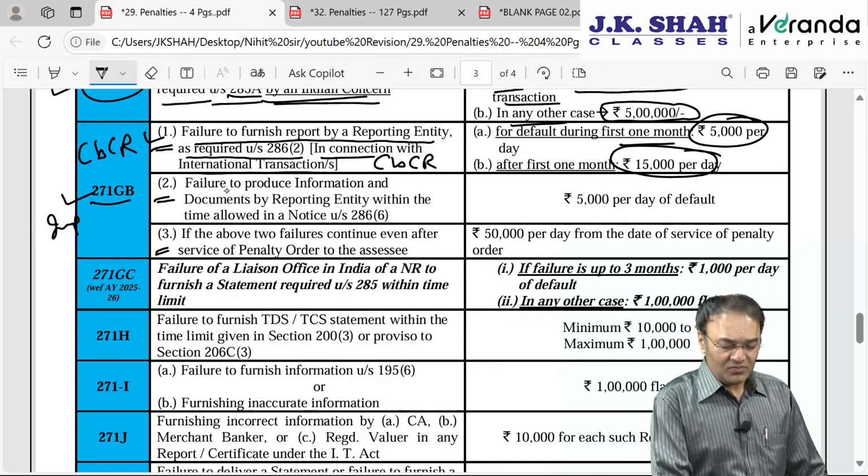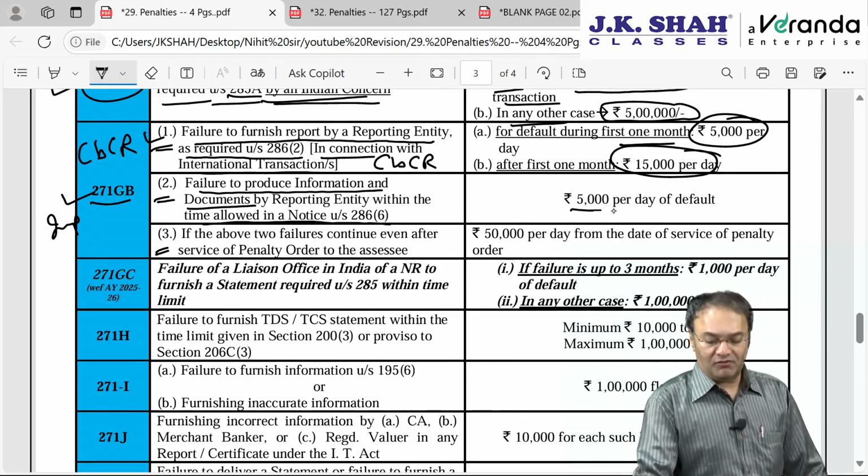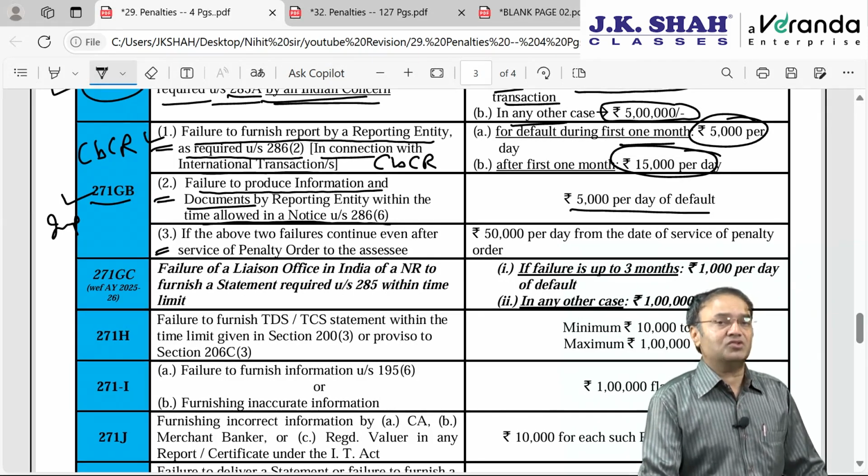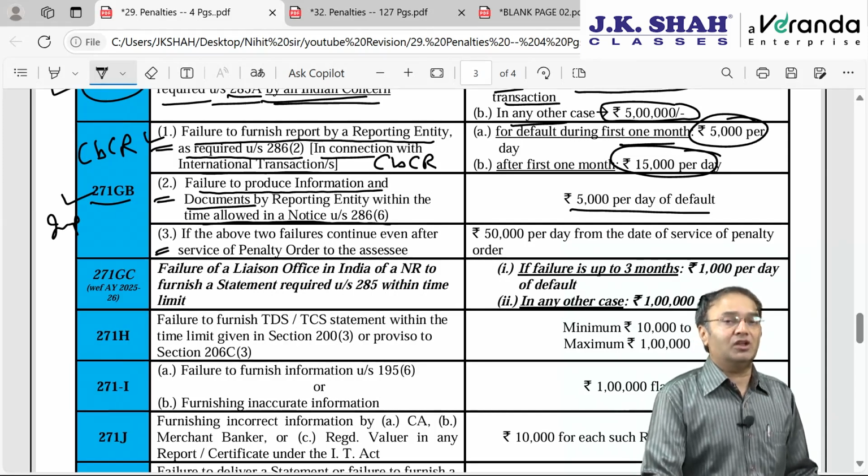If the assessee, that is TCS India, does not produce information and documents within the time allowed in this notice, then penalty will be 5,000 per day. Here only 5,000 per day, there is no concept of 15,000 per day.